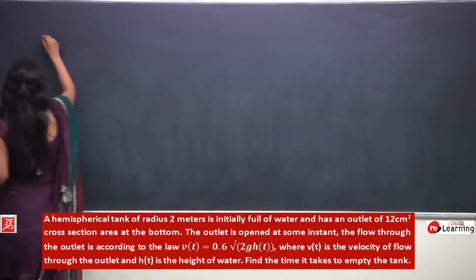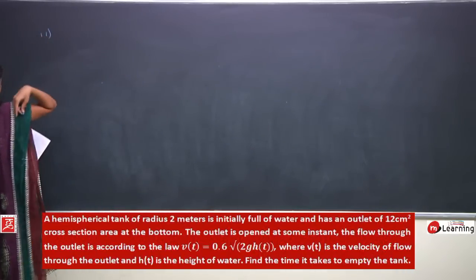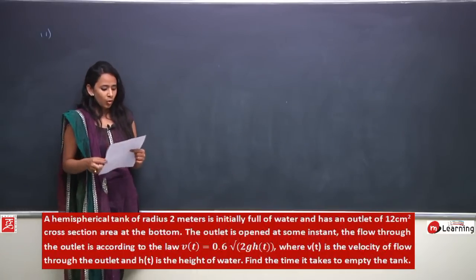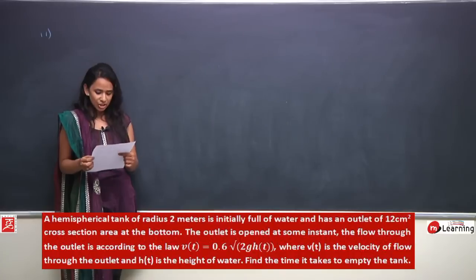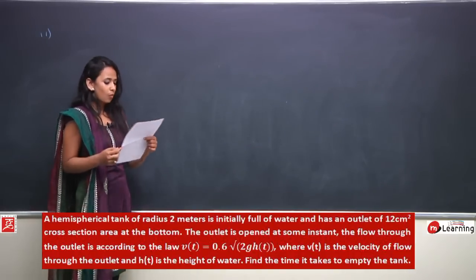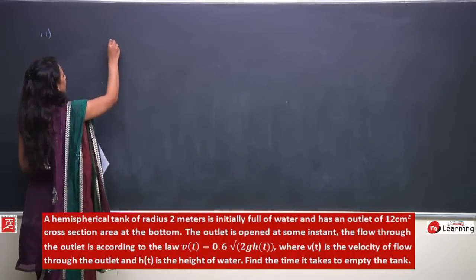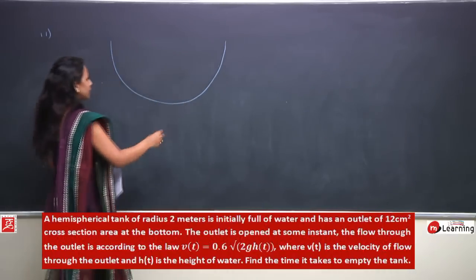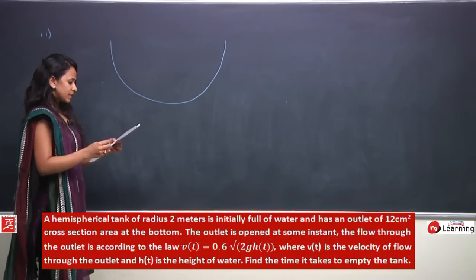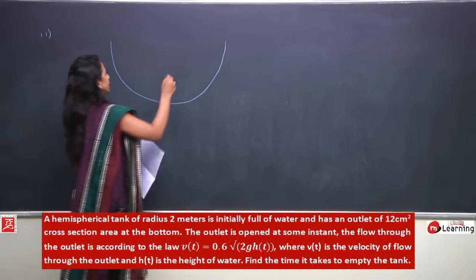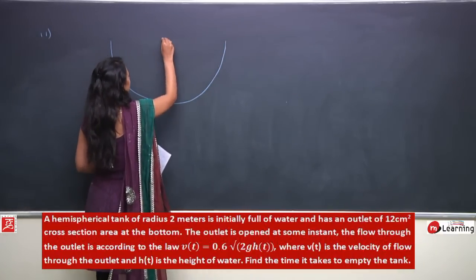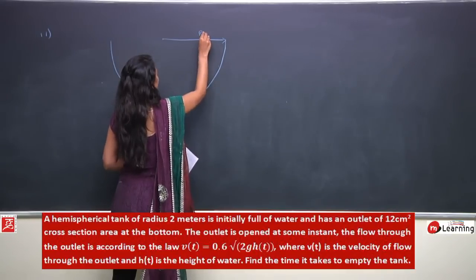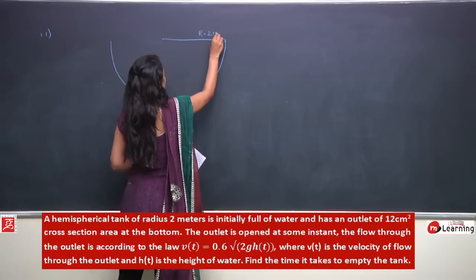So let us see what the 11th question is telling. They say we have a hemispherical tank of water whose radius is 2 meter and is initially full of water. So let us say this is the radius, which is 2 meters.